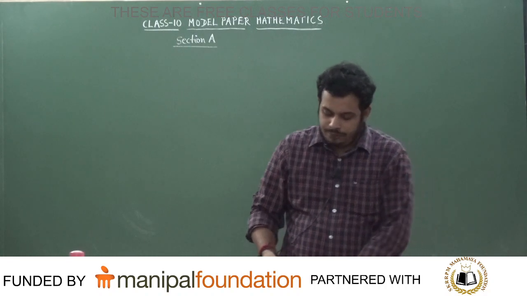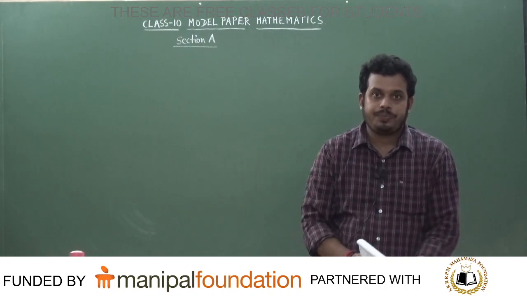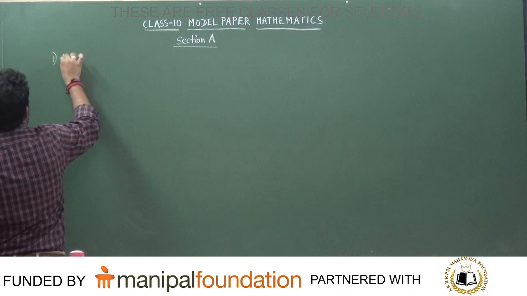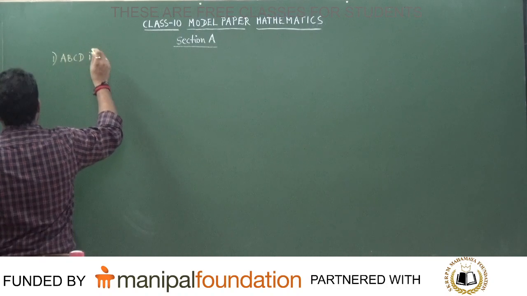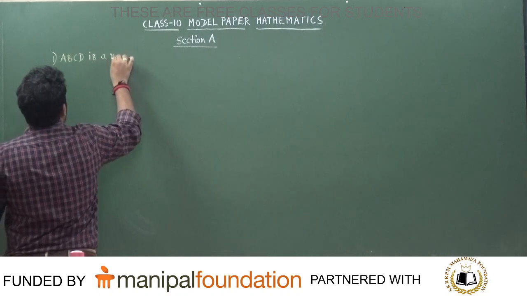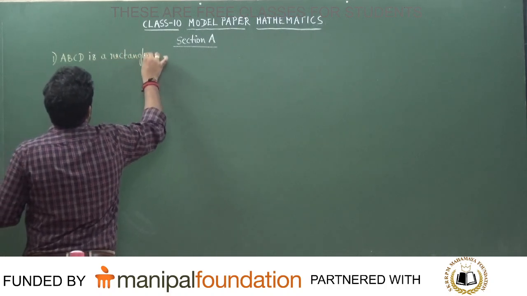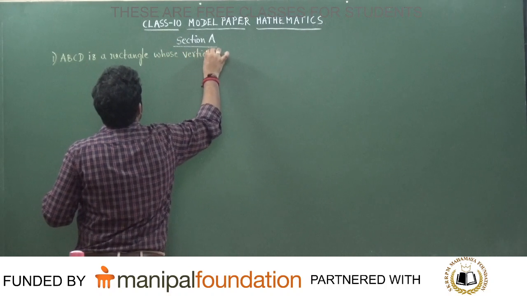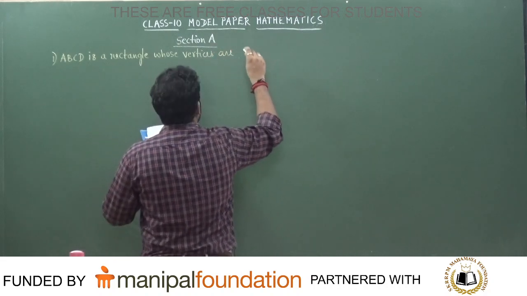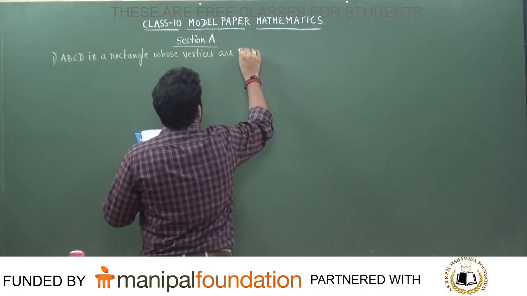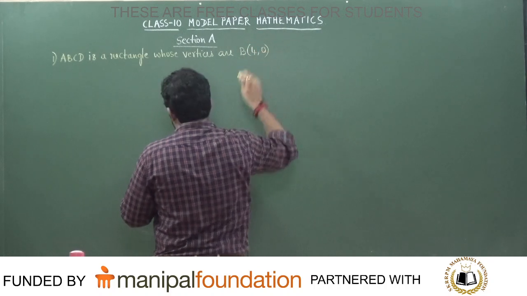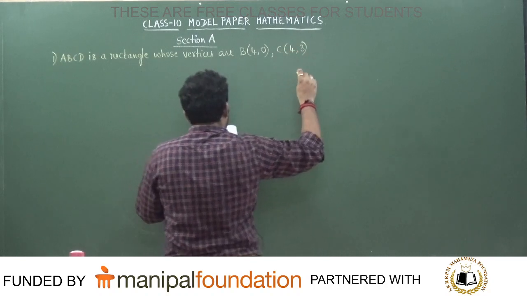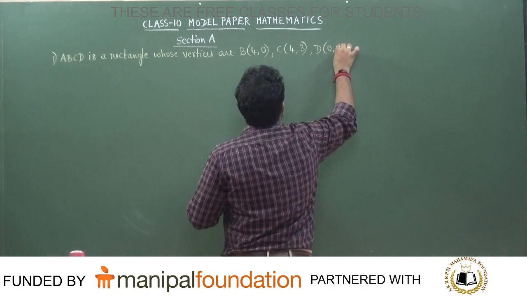Write down the first question, all of you. ABCD is a rectangle whose vertices are B(4, 0), C(4, 3) and D(0, 3).